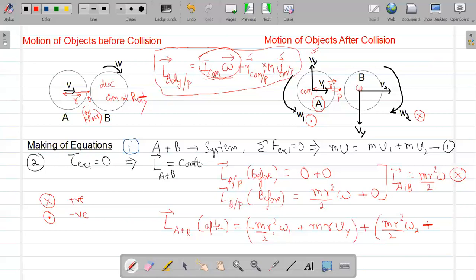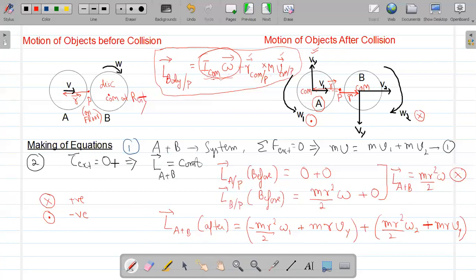So the center of mass of B has velocity components v2 and vy. And if I check the position vector of the center of mass of B relative to point P, it is to the right side. That r vector cross v2, being in a parallel direction, will be 0. So the cross product will appear by r and vy, and this value will also be m r vy.